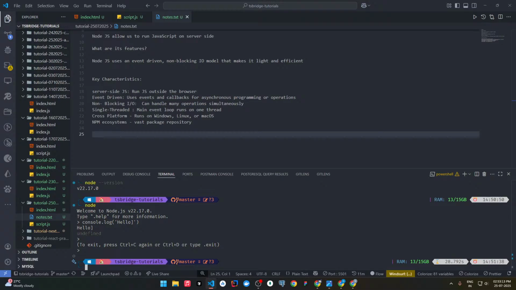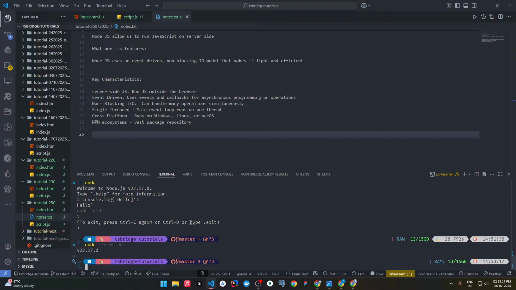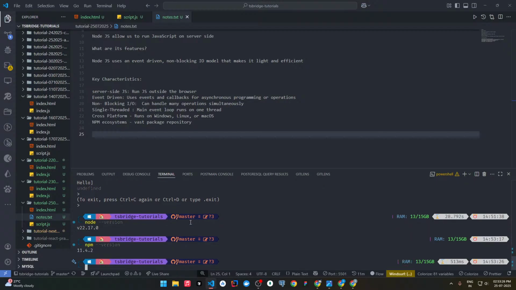Setting up the Node.js environment. As I told you, you can check the node version using this command, node --version, after installing. And then we have npm, npm --version. So what is npm? Npm is basically node package manager. See what happens inside node. We have a lot of external packages.